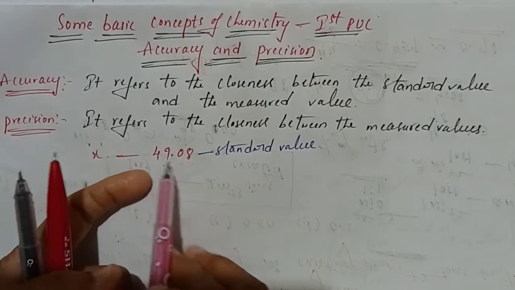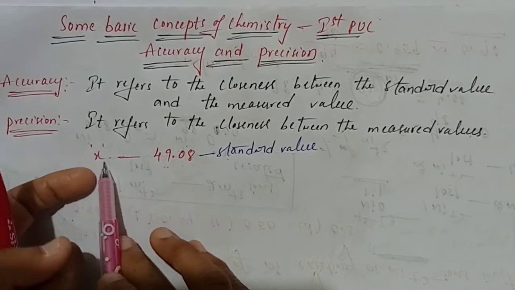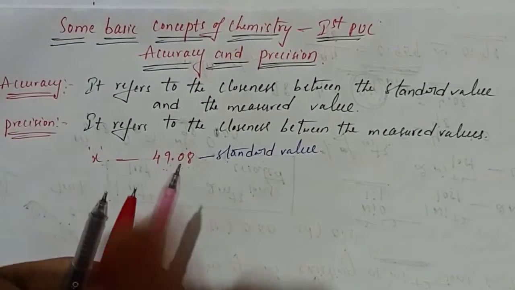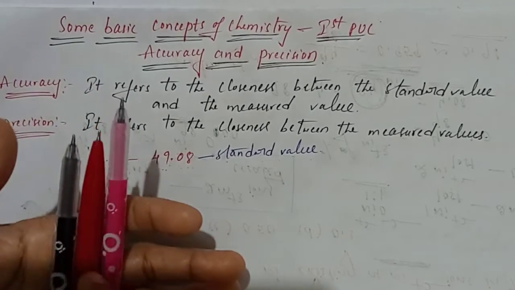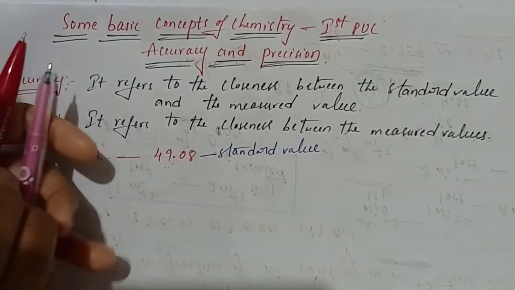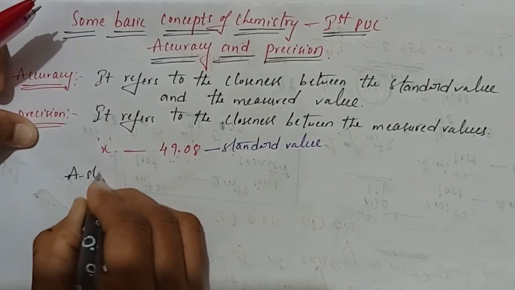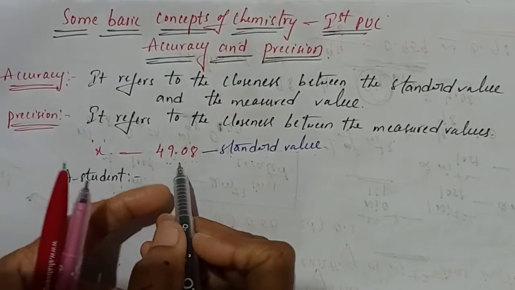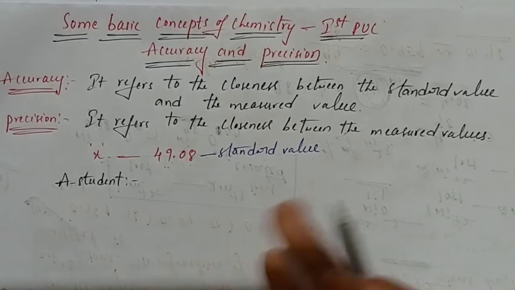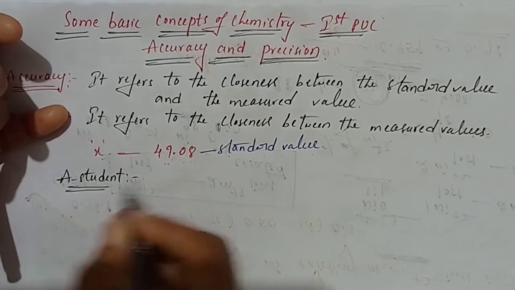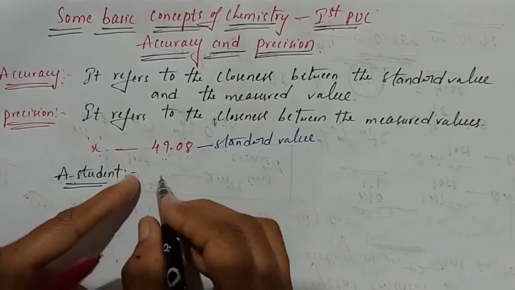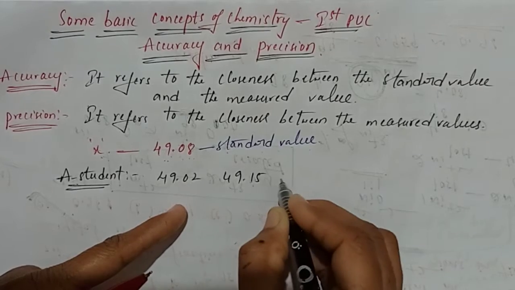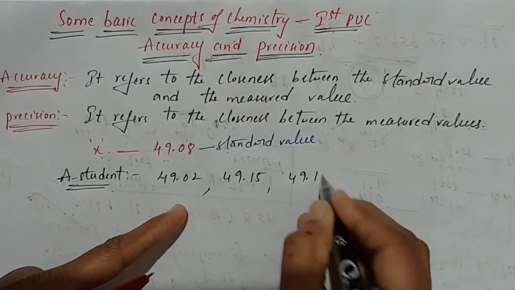Right. Now see, students, it is the fixed value, the standard value. Suppose X is the substance, its mass is 49.08, the standard value. Here there are two students, A student and B student. Suppose I take A student. He calculated the mass of substance X three times. First time he got 49.02, second time he got 49.15, and third time he got 49.10.